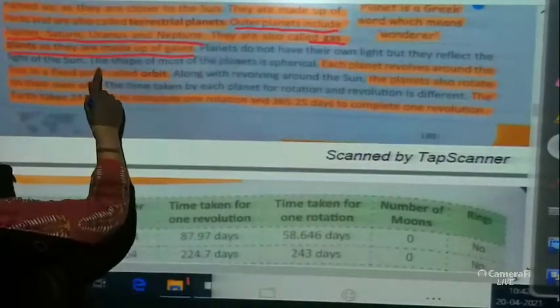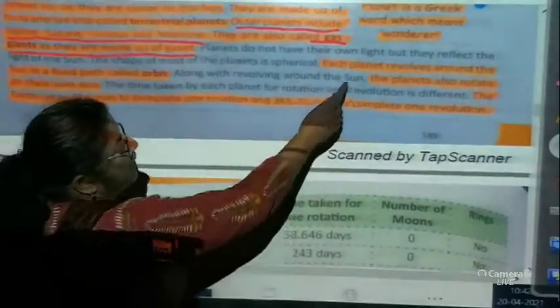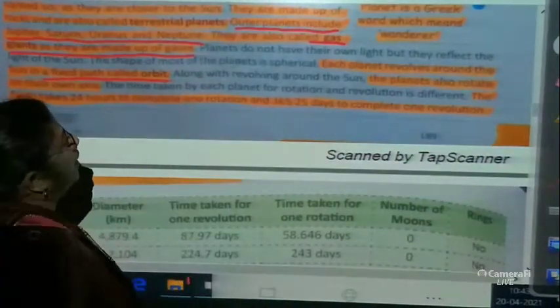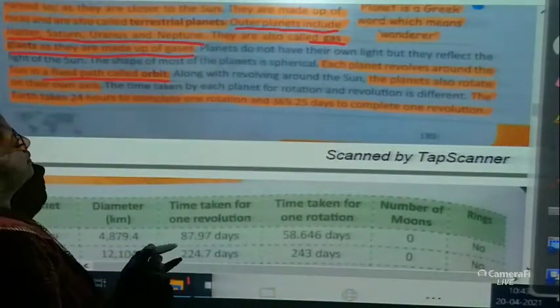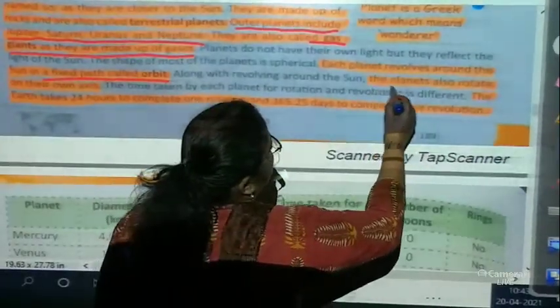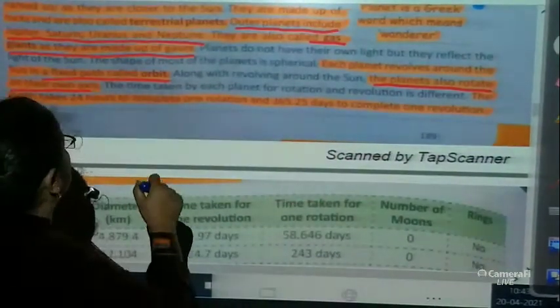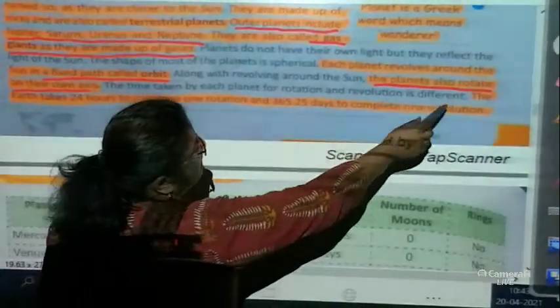The shape of most of the planets is spherical, that means round. Each planet revolves around the Sun in a fixed path called an orbit. Underline this. Along with revolving around the Sun, the planets also rotate on their own axis. The time taken by each planet for rotating and revolving is different.